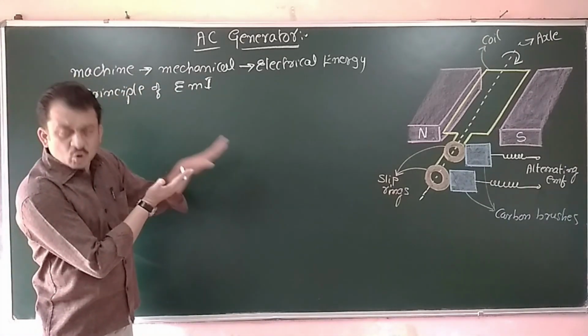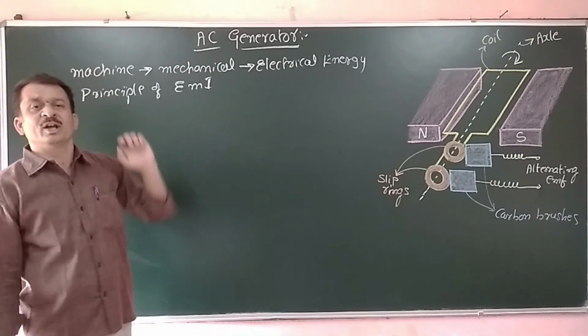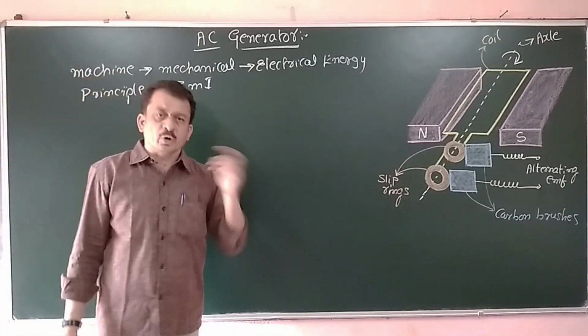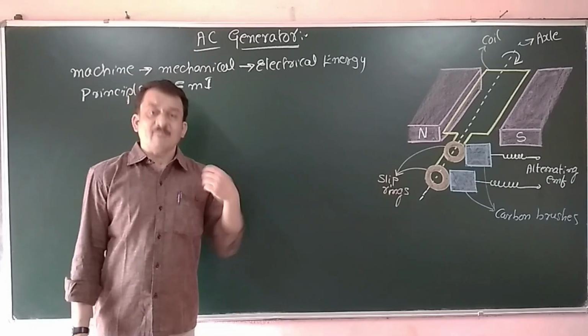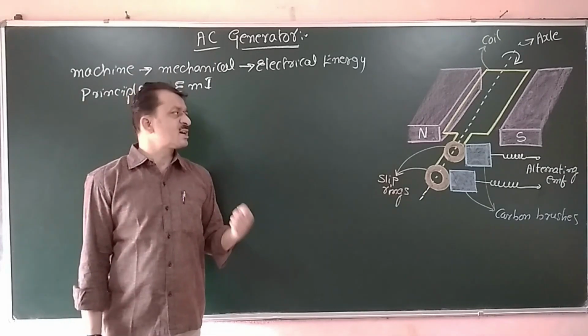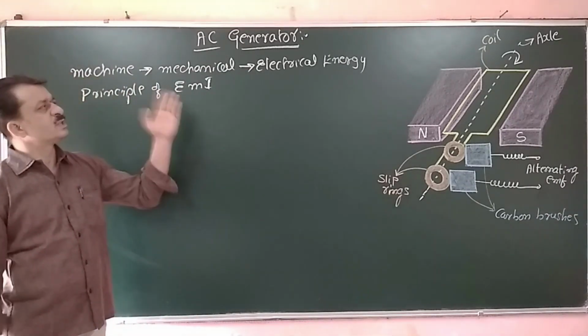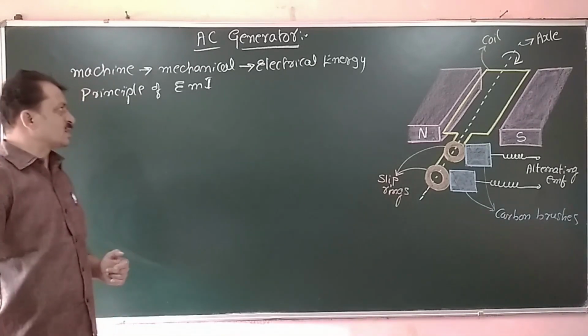The orientation of the coil or the change in the effective area of the coil is the basic principle to produce the varying magnetic flux, which induces the EMF and hence current in the coil. On that principle, this AC generator works.